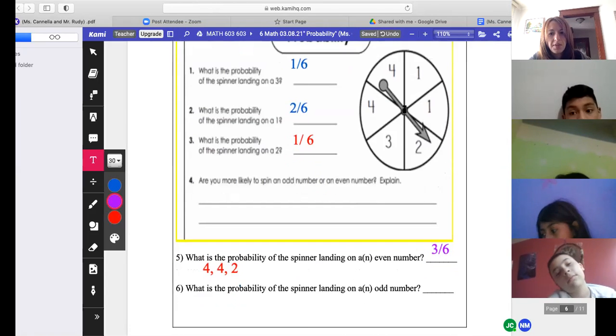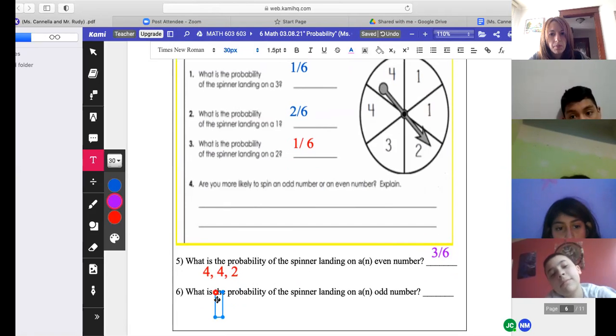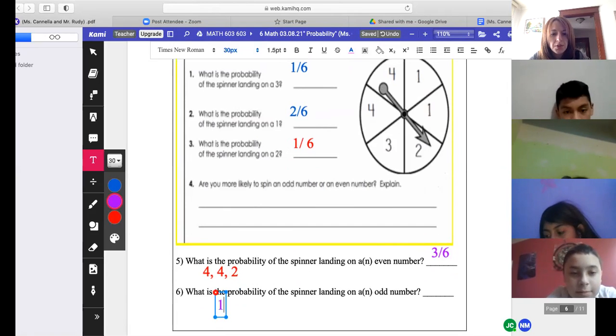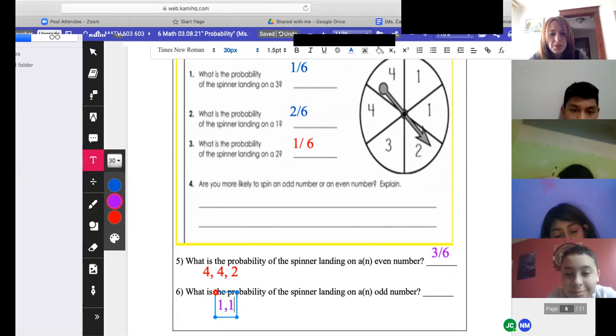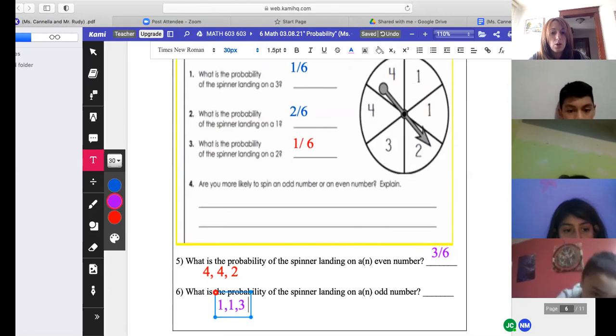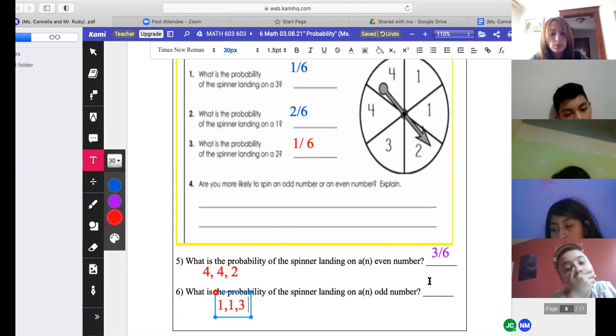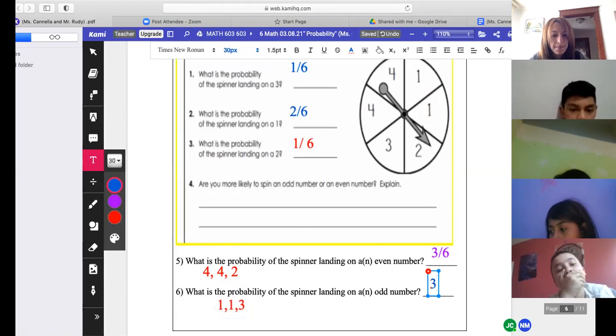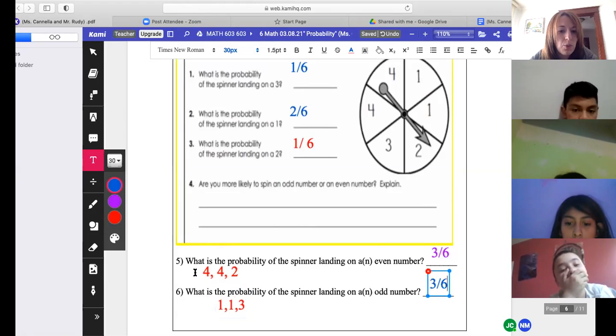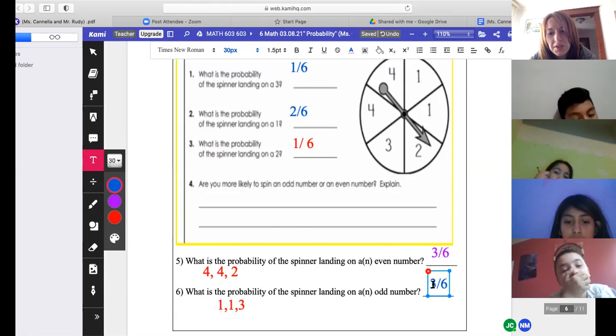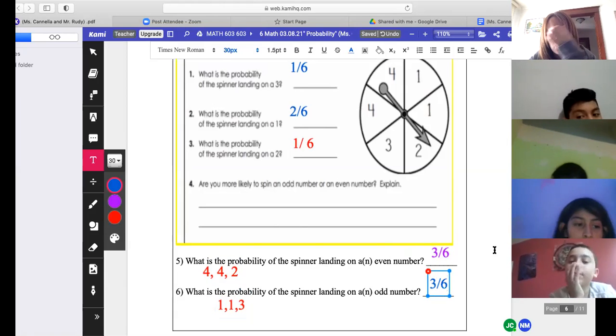Yes. Now, what are the odd numbers of the spinner? Give them to me, each number that you see. 1 and 3. How many 1s? 2. So you have to say 1, 1, and 3, which means the probability of getting an odd number is what? 3 out of 6. Now, the reason why I asked you to answer 4, 5, and 6 is because once you can see that the probabilities are the same, now go and try to answer the question.